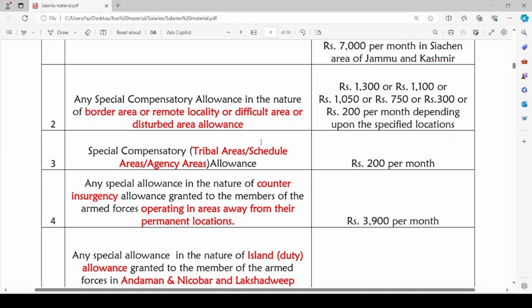Any special allowance in the nature of counter-insurgency allowance granted to the members of the armed forces operating in areas away from their permanent locations: rupees 3,900 per month. When the armed forces members are serving in some other area than their permanent location, in such a case they will be provided with special allowance and it will be exempt to the extent it is paid, rupees 3,900 per month only. Any excess amount paid will be taxable.